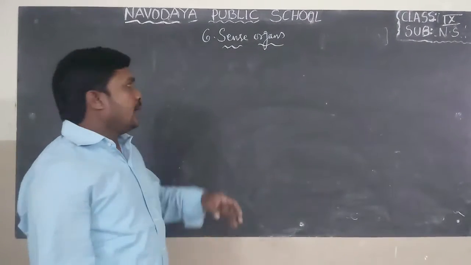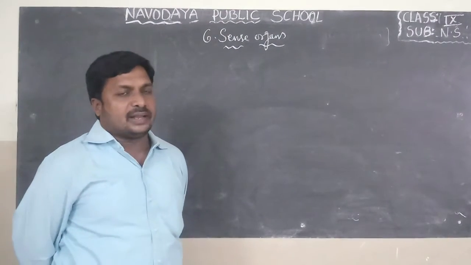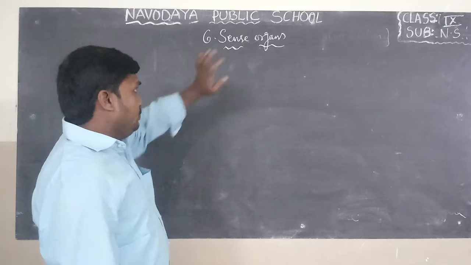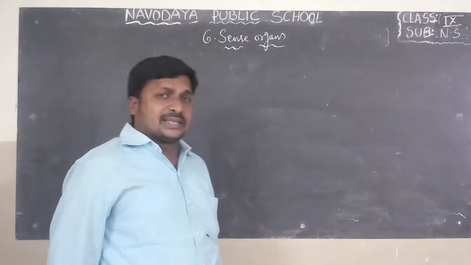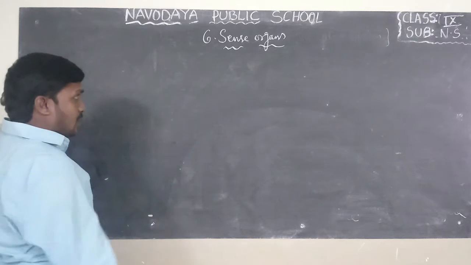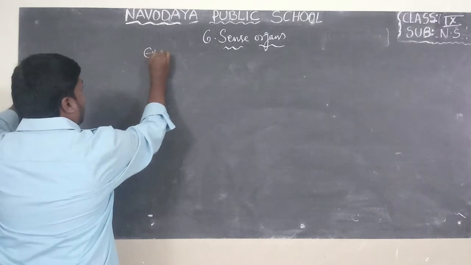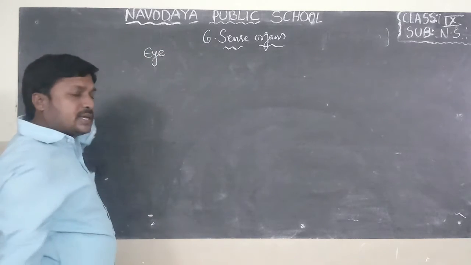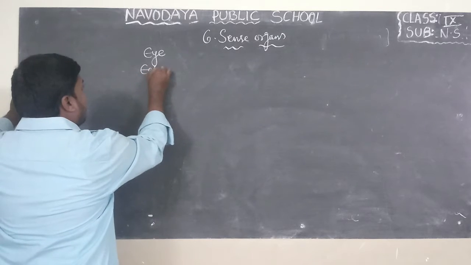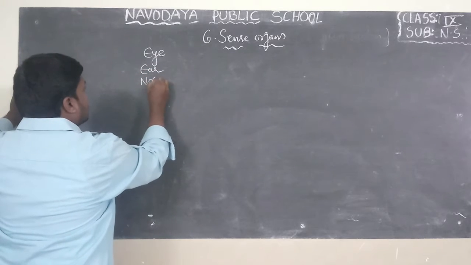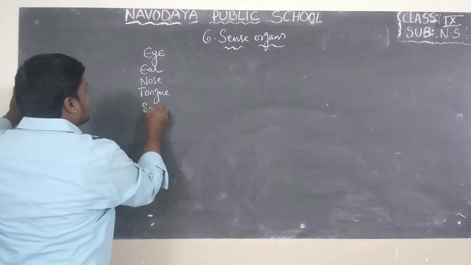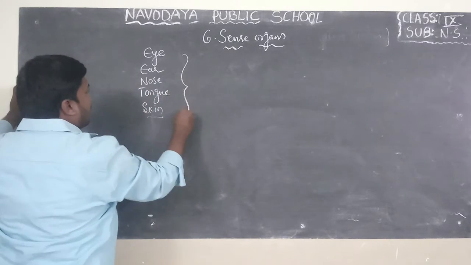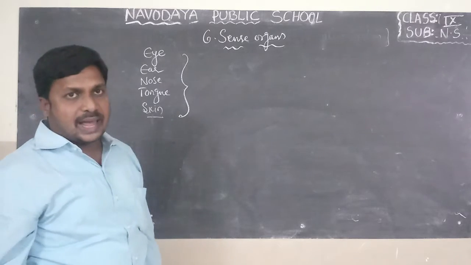9th class students. In the previous class, I completed the keywords related to sense organs. Now, I will revise the total lesson once again, that is sense organs. If you look at sense organs, we can find 5 sense organs: eye, ear, nose, tongue, skin. I will explain the total topic briefly in this class.